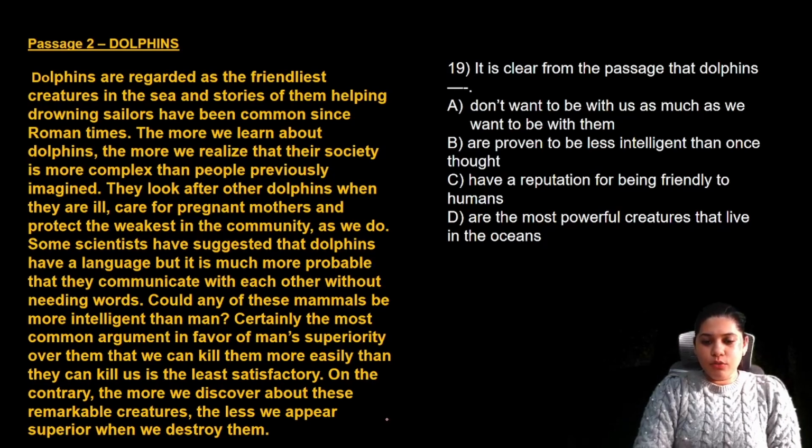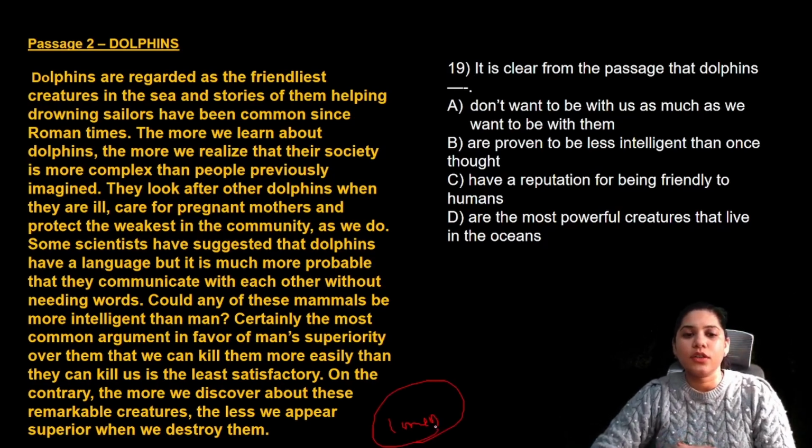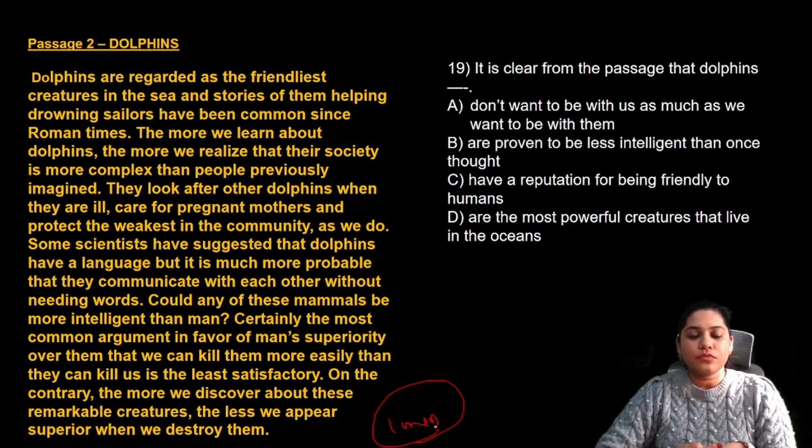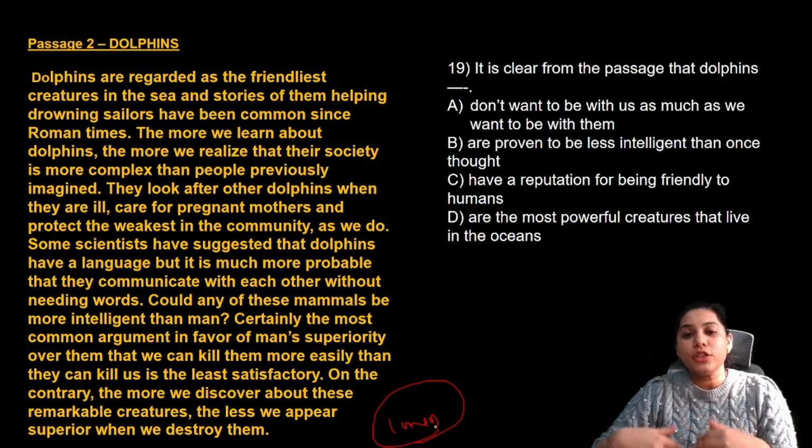Next passage, everyone. One minute to go through the question as well as the passage quickly. Take a look. If you're not able to finish within one minute, you can definitely pause, finish at your end and then resume the class.